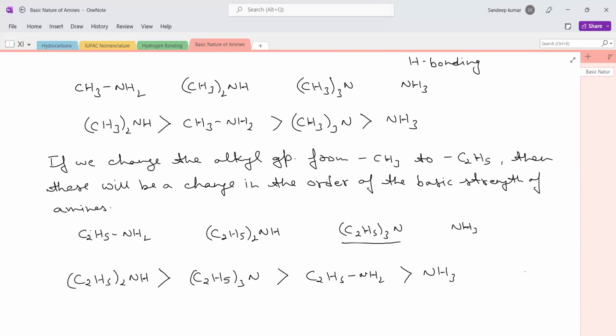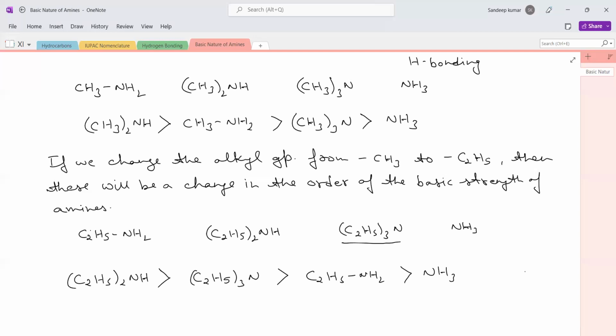It means there is a subtle interplay. Subtle interplay means mixing of all three concepts: inductive effect, solvation effect, and steric hindrance to hydrogen bonding. Most people take steric hindrance in a different manner. Steric hindrance to what? They don't know how these groups are going to affect the basic strength. It becomes an important factor in the aqueous phase when we dissolve these amines in water.